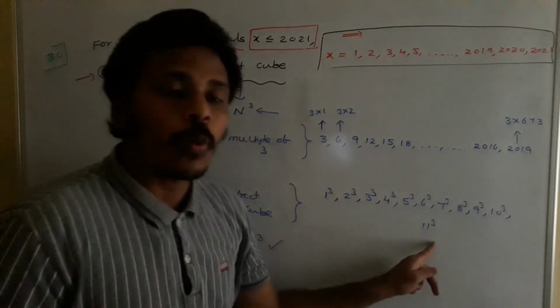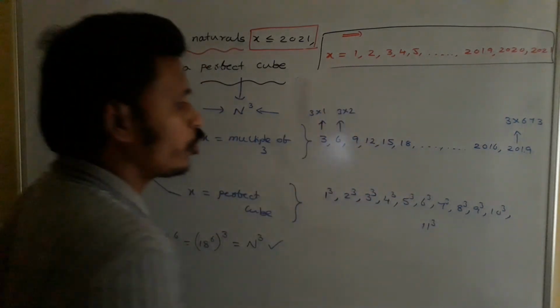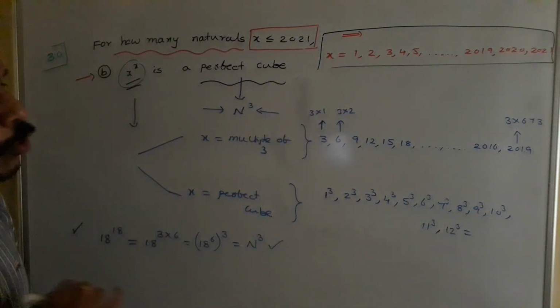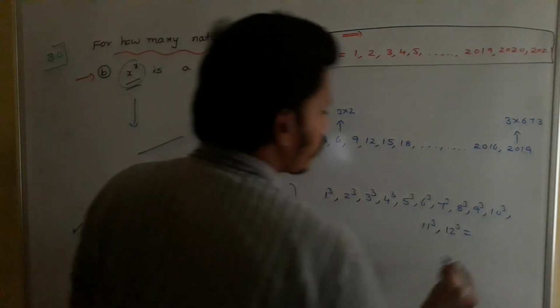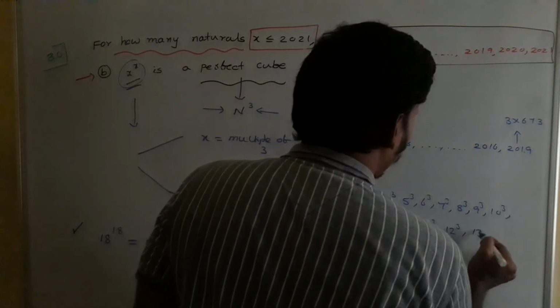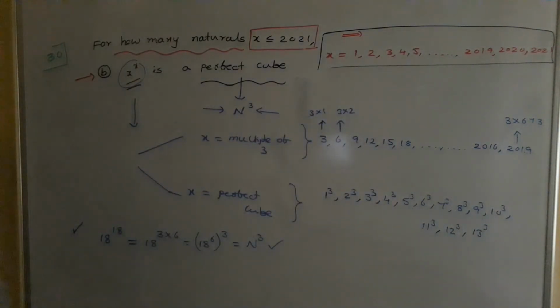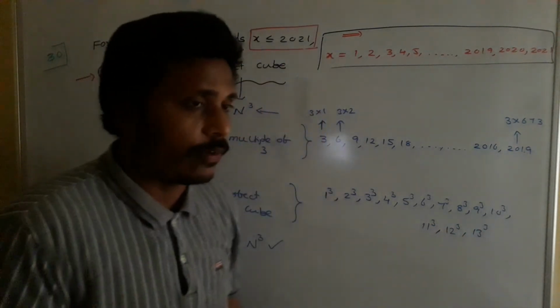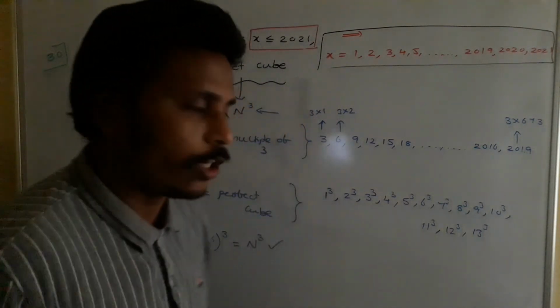Okay, 11 cube is 1331, which is below 2021, and then 12 cube is 1728, which is also below 2021. Then 13 cube is also below 2021. So 14 cube, if you count it, the value is more than 2021. So don't include 14 cube.